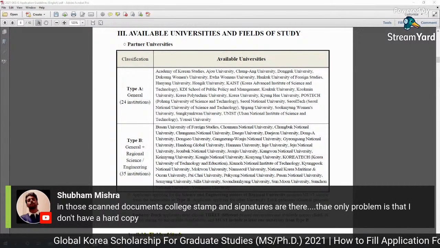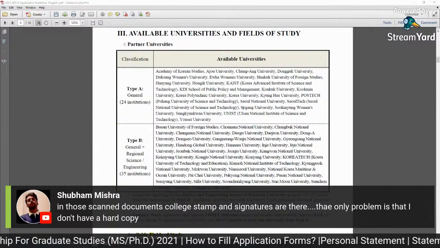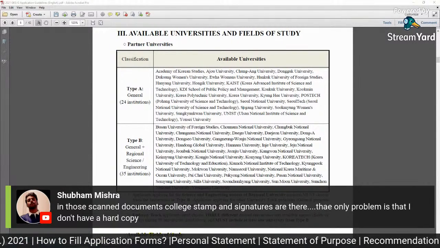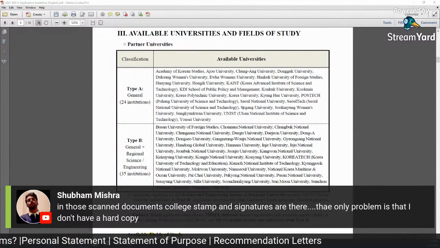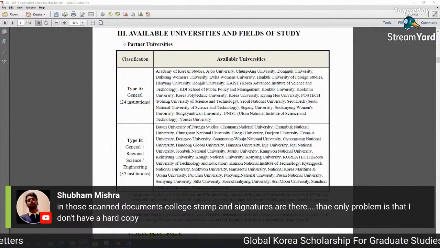In those scanned documents, college stamp and signatures are there. The problem is that I do not have a hard copy. So there is no problem then. A scanned copy is okay if there is a stamp and signature and it is not written that this is not official or something. Get the copies notarized and send them.